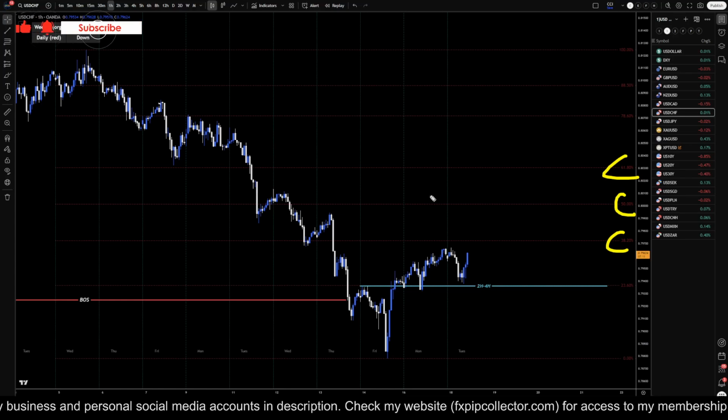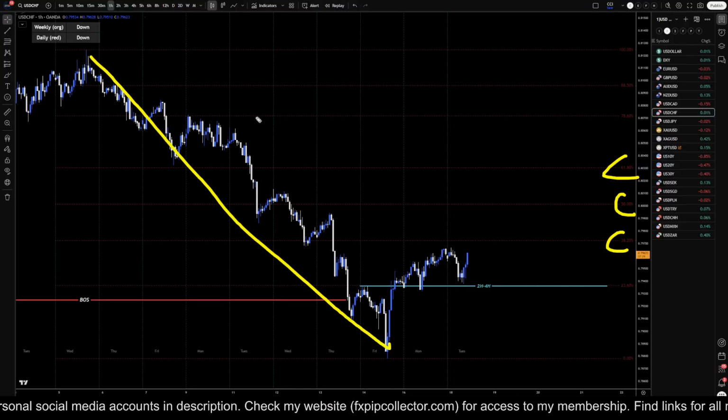Hopefully, within the next couple of days, we'll learn and earn whether this move up is just a pullback to this move down or whether this move up is a brand new impulsive move.